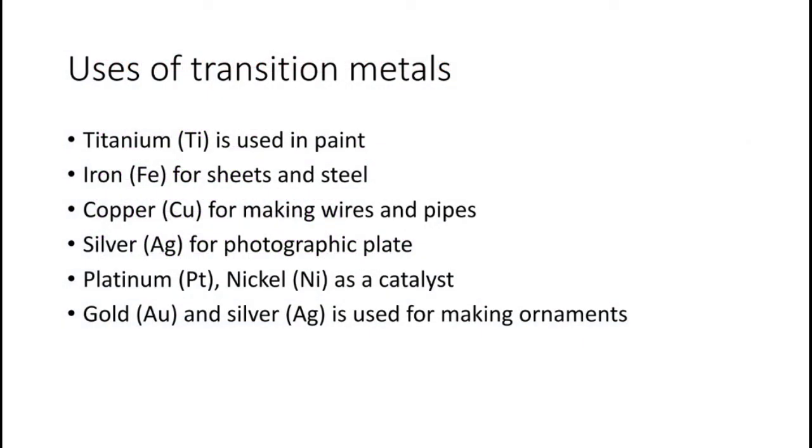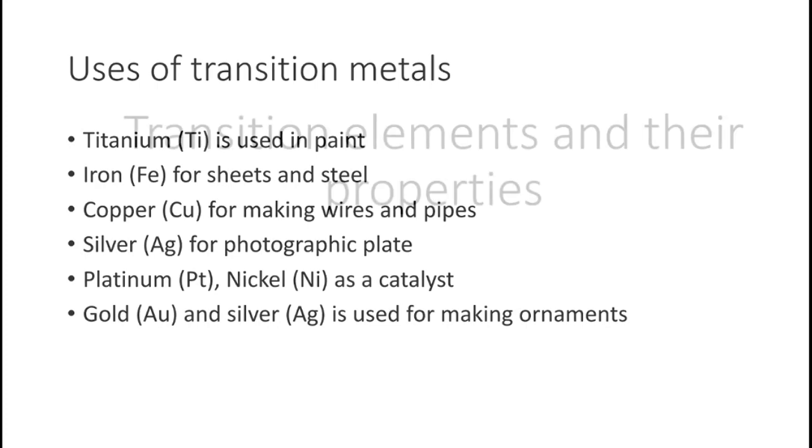Usage of transition metals. For example, titanium is used in bone implants, iron for sheets and steel, copper for making wires and pipes, silver for photographic plates, platinum and nickel as catalysts, and gold and silver are used for making ornaments.